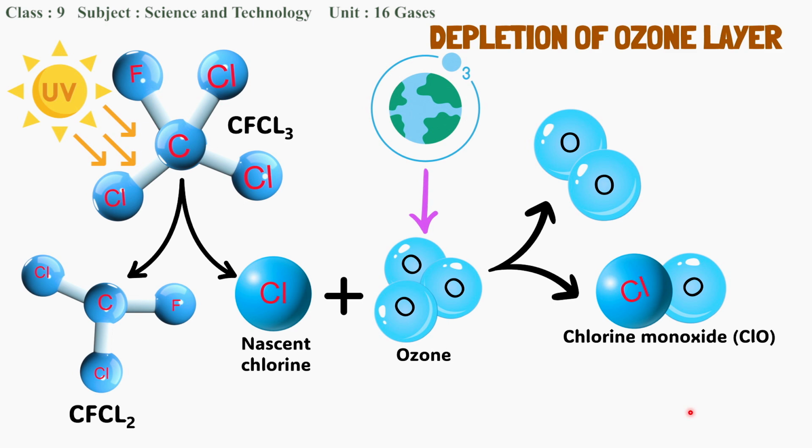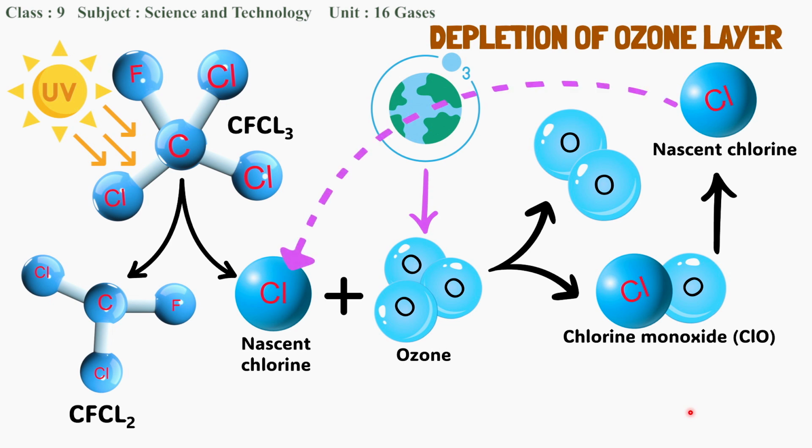with another oxygen atom it reacts to form chlorine monoxide. And after forming chlorine monoxide, which is represented by ClO, it again dissociates to give us a nascent chlorine. And this nascent chlorine again continues the same cycle, that is, attacks another ozone molecule and dissociates it, forming a chain of reaction. So, one nascent chlorine is responsible for the destruction of thousands of ozone molecules.